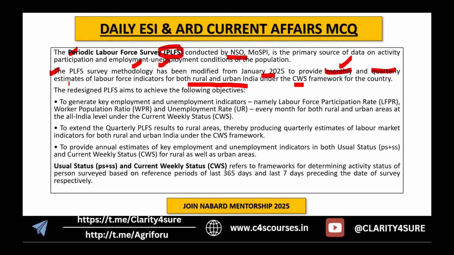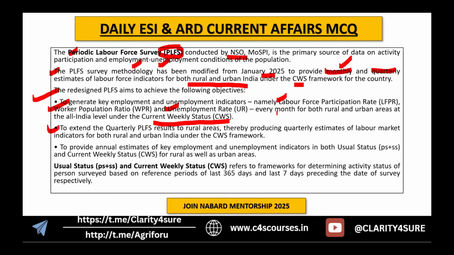So this redesigned PLFS aims to achieve what? Its objectives are to generate key employment and unemployment indicators like labor force participation rate, worker population ratio, and unemployment rate every month for both rural and urban areas at the all-India level under, as I said, current weekly status, that is the 7 days before the release of the data.